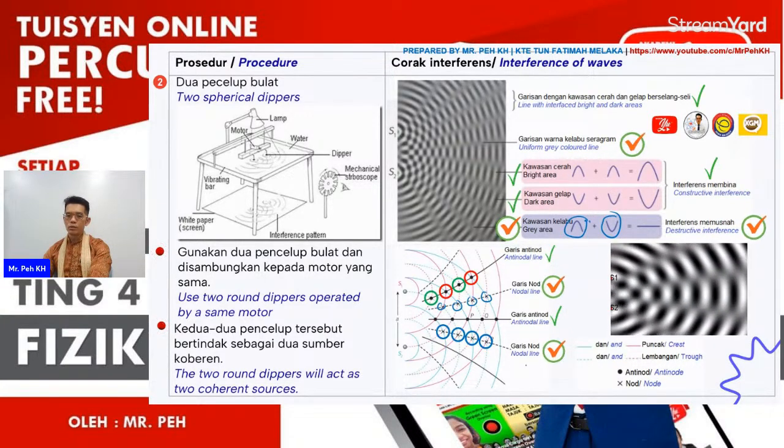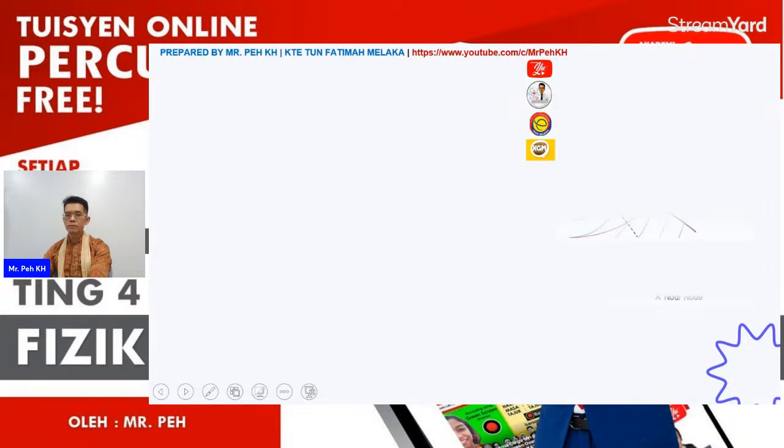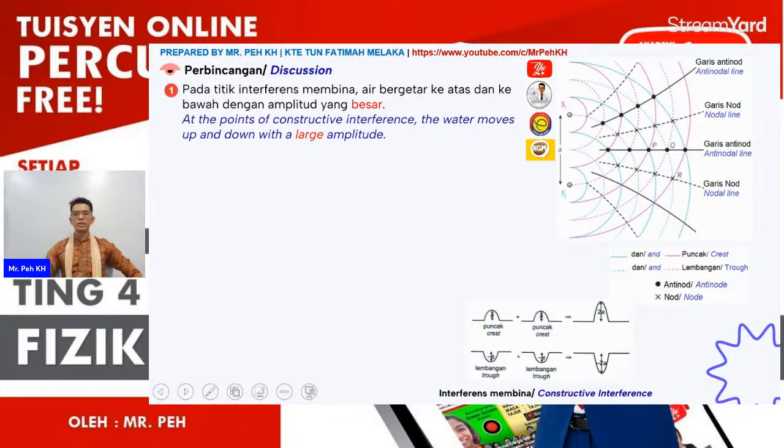Okay, and we know as the nodal line. So then here we need to discuss the interference pattern of the water wave. At the point of the constructive interference, the water moves up and down with large amplitude. The large amplitude can be referring to maximum amplitude, where a crest meets another crest, or a trough wave meets another trough wave. So simply said, they will form constructive interference.